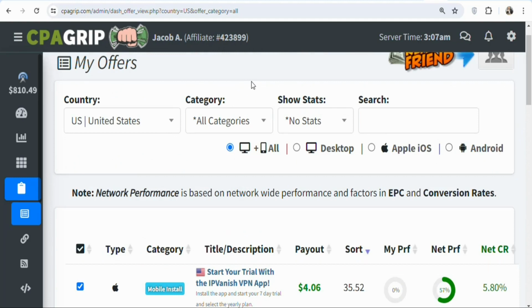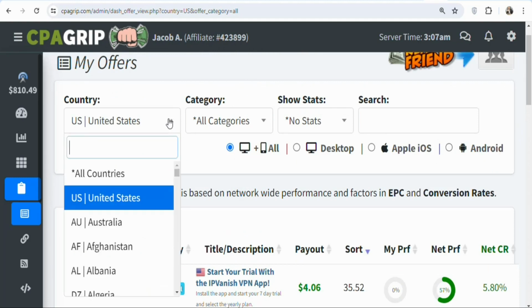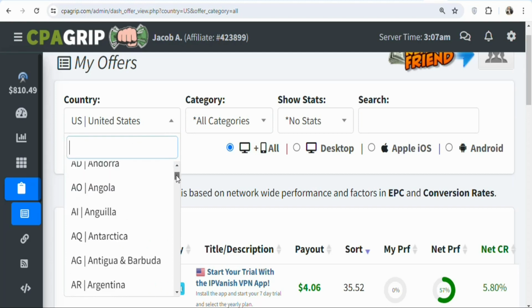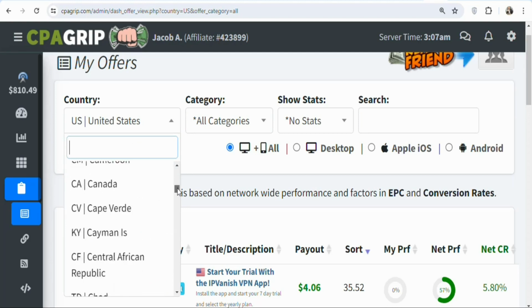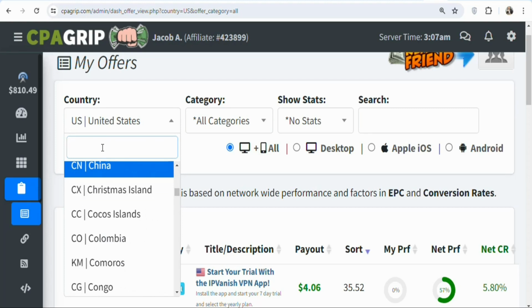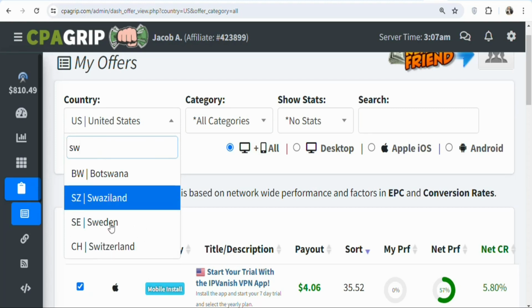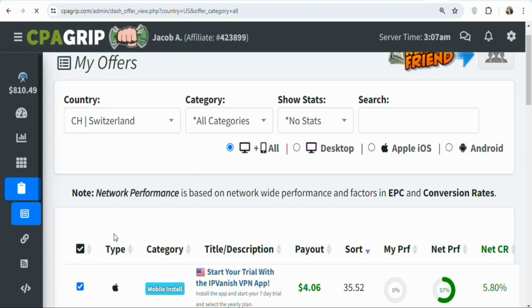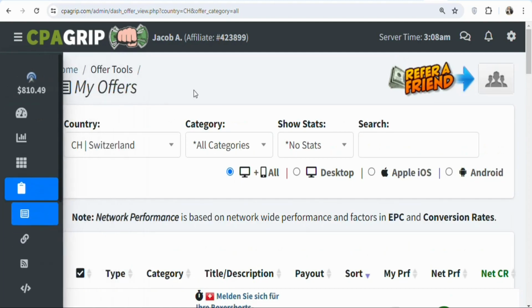Now what we are going to be doing is promoting offers in Switzerland. So you have to come right here and click on it. Once you click on it, you can search for Switzerland. You can see a whole lot of different countries. You can just type Switzerland. Once you type it, you can see it right here. Click on it. Once you click on it, you're going to see a page like this.